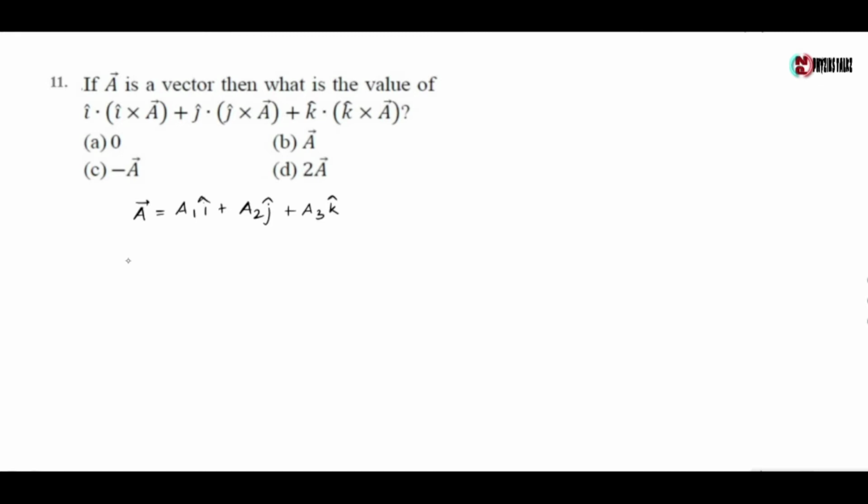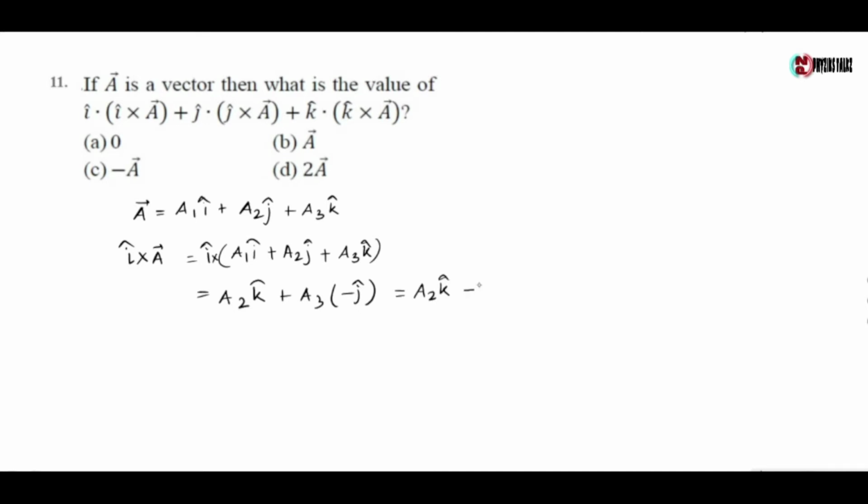Now first term i cross A is equal to i cross of A1 i cap plus A2 j cap plus A3 k cap, which gives A2, i cross j equals k cap, and A3, i cross k equals minus j cap. So which gives A2 k cap minus A3 j cap.